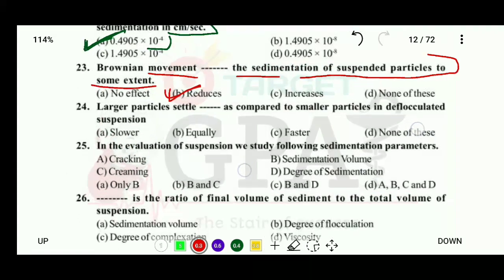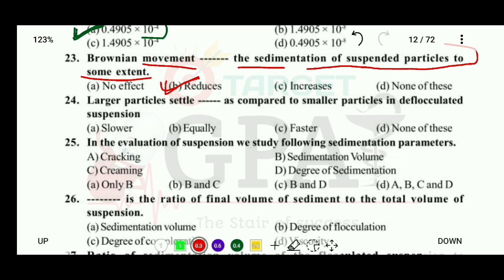Okay, so the second last question of this video. In this video we are discussing only 25 questions, so that's question 24. Larger particles settle blank as compared to smaller particles in deflocculated suspension. Here options are slower, equally, faster, and none of these. So the correct answer is that larger particles settle faster as compared to smaller particles in deflocculated suspension.